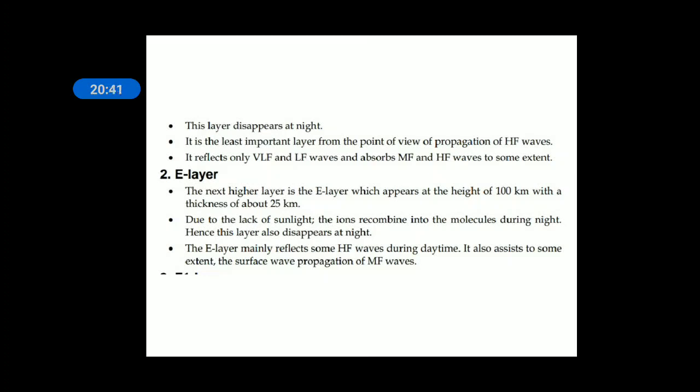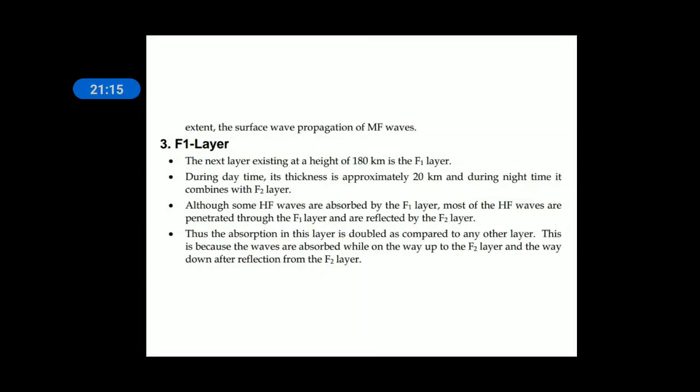The next layer after the D layer is the E layer, which exists at a height of 100 kilometers and has a thickness of 25 kilometers. Due to the lack of sunlight, the ions recombine into molecules during the night, hence this layer also disappears. Mainly it reflects HF waves during daytime. It also supports, to some extent, surface wave propagation of medium MF waves. Generally it is useful during the daytime.